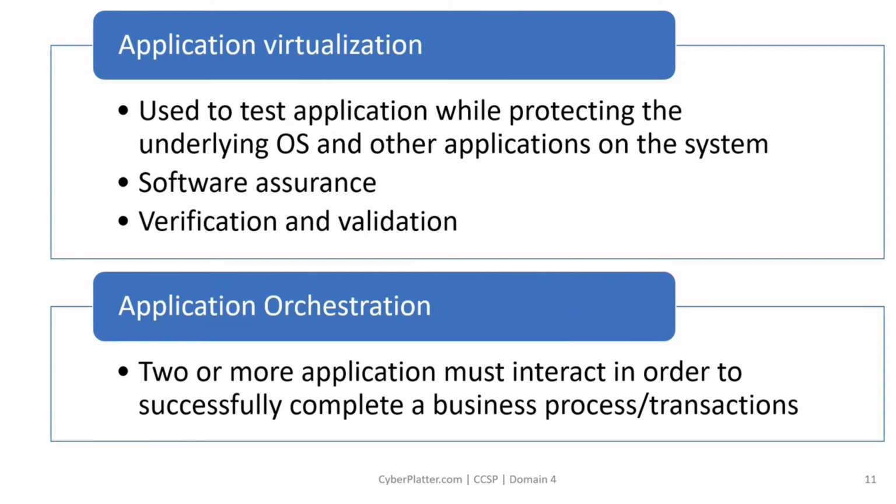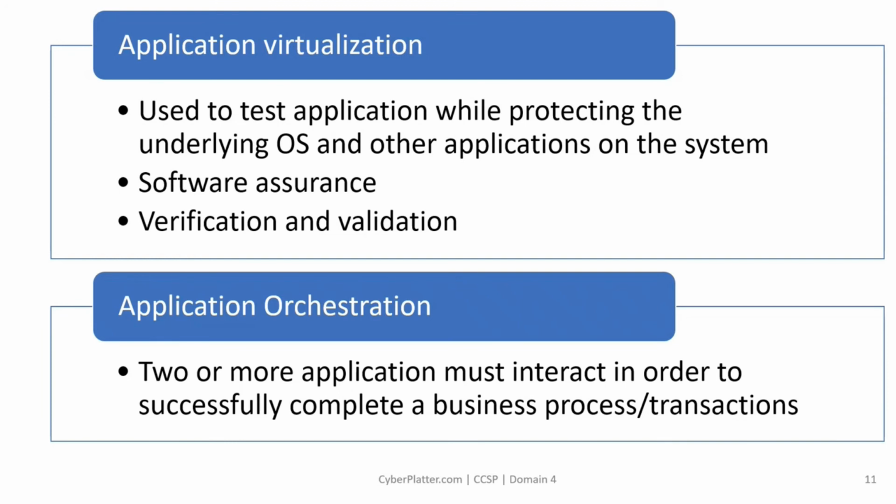When two or more applications must interact in order to successfully complete a business process or transaction, there are two general approaches we can take. The first one is to link elements of the applications directly so that the output of one step is the input of another. The second approach is to abstract the functions of the application such that their inputs and outputs can be handled distinctly from the way the program works, often with another set of code or software.